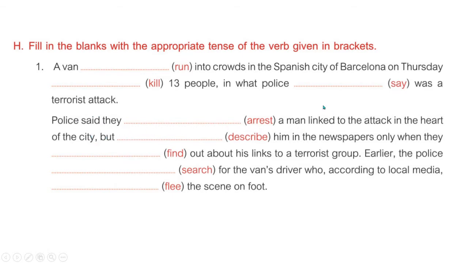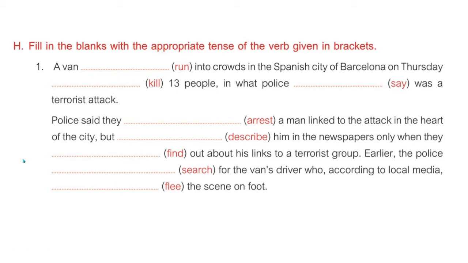They dash a man linked to the attack in the heart of the city, but dash him in the newspaper only when they dash out about his links to a terrorist group. Earlier the police dash for the van's driver, who according to local media dash the scene on foot. Okay, so now we have come to know that we have to use past tense verb forms here.